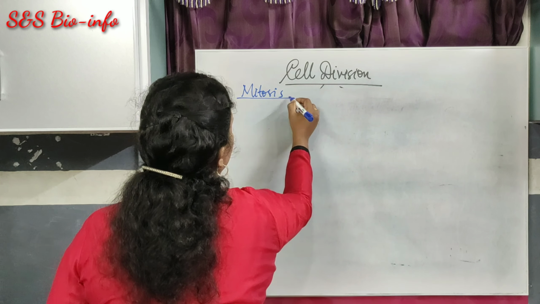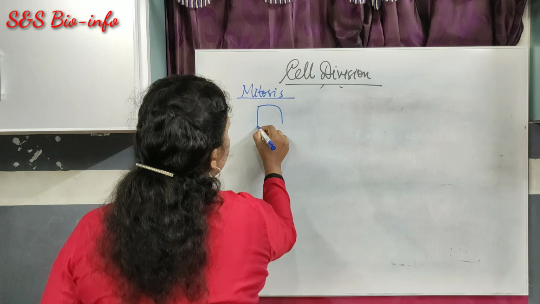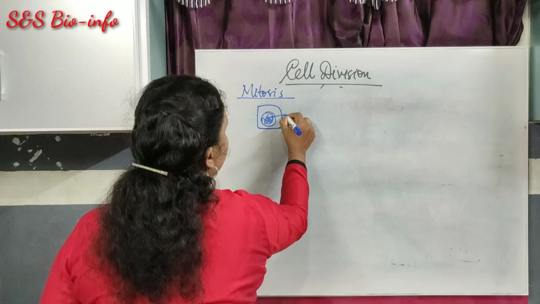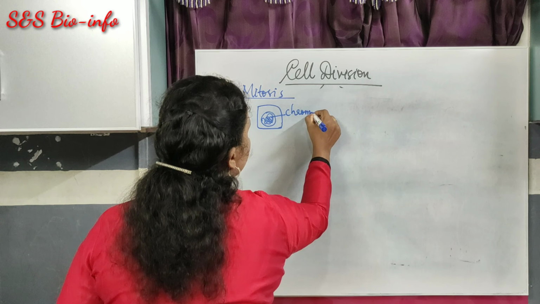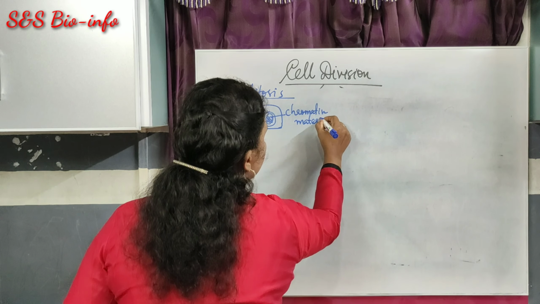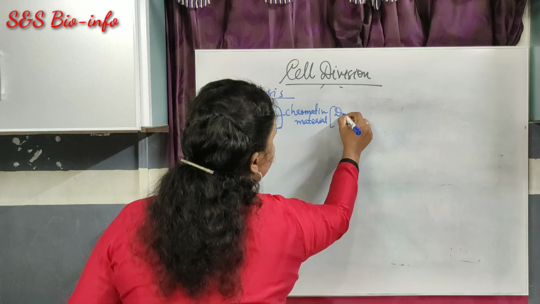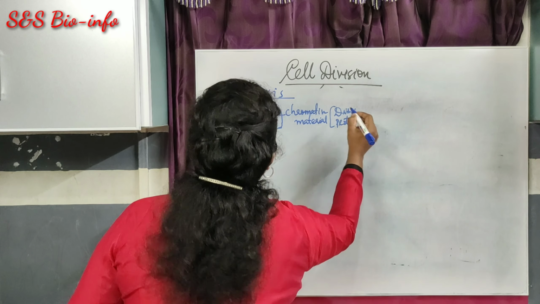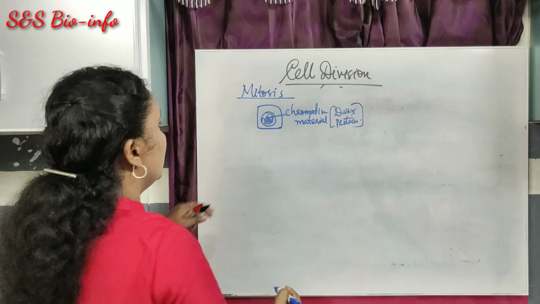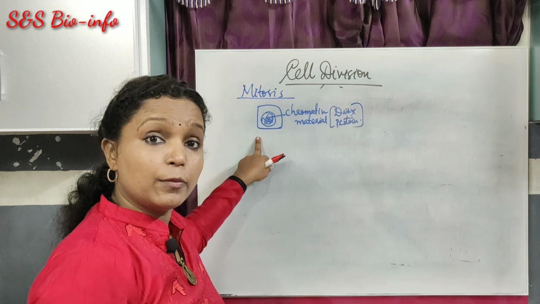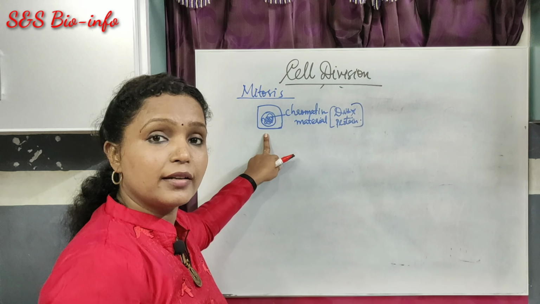Mitosis. Suppose this is a cell with the nucleus, and the nucleus contains what? Chromatin material. This chromatin material is actually DNA and what? Protein. Got it? So when the cell is about to divide, what happens to the chromatin network?